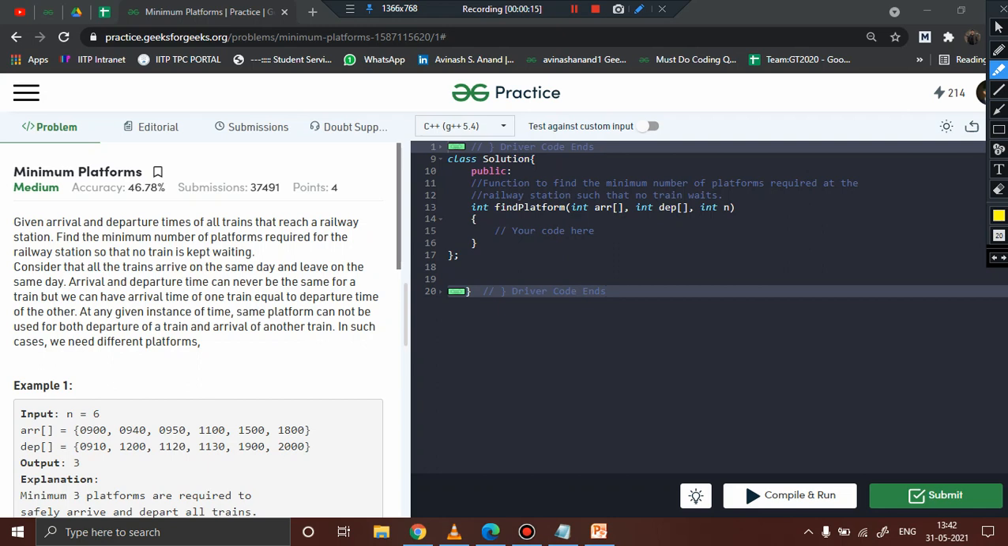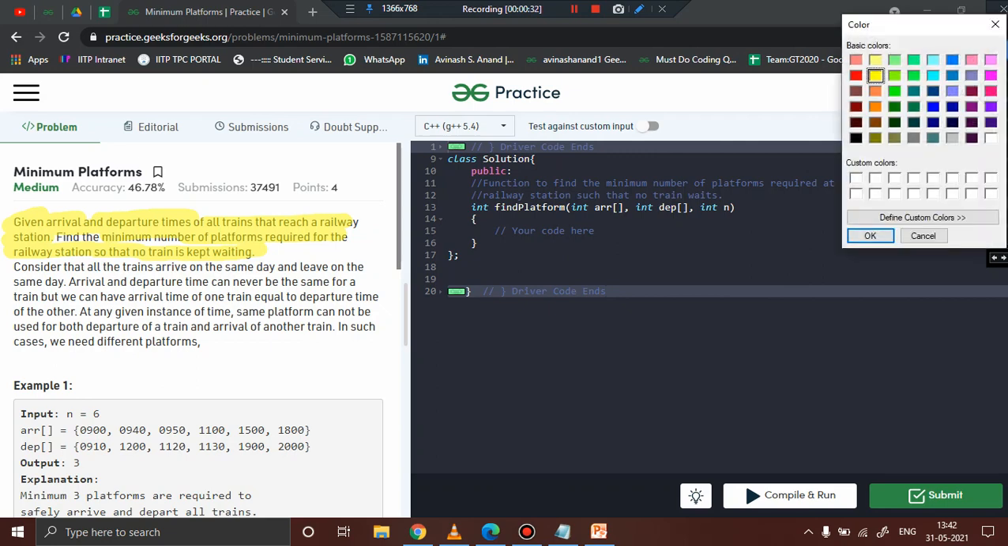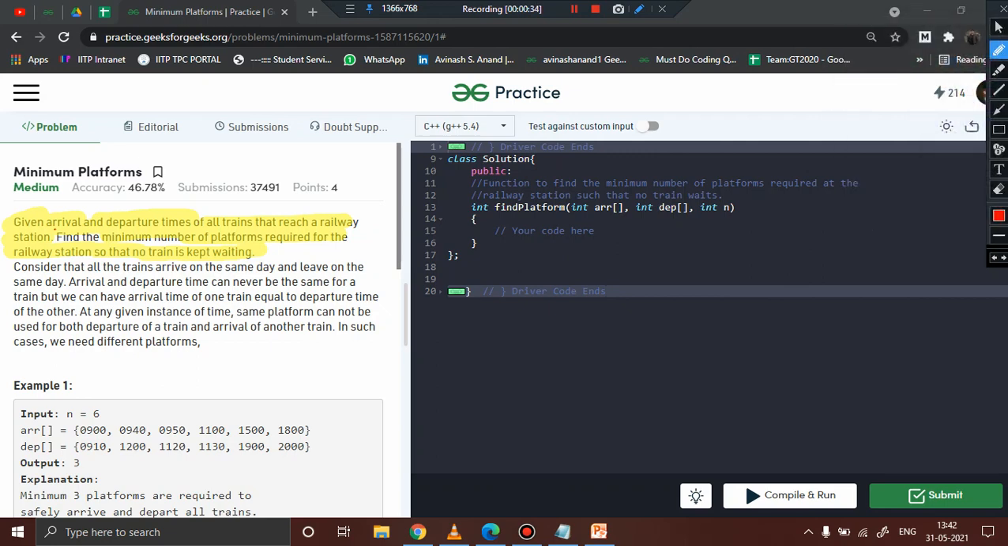So the problem basically says that we are provided with the arrival time and the departure time of all the trains that reach a railway station. Now, we have to find the minimum number of platforms that will be required for the railway station so that no train is kept waiting. This is an important point to consider: we should ensure that no train is going to wait, so we have to find the minimum number of platforms required so that no train has to wait for another train to leave the platform, because in a railway station there are many trains coming and departing.